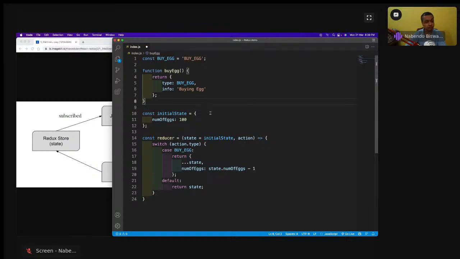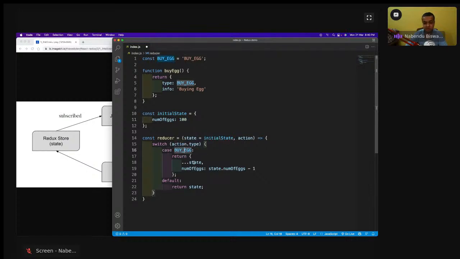So some action will come. What is the action? The action is this thing, it will come here. We're soon going to see the whole logic and it will be clear. So this reducer has the initial state as a default parameter, which is 100, and some action is coming. The action is coming from here. The action will be like BUY_EGG, so BUY_EGG will be there.